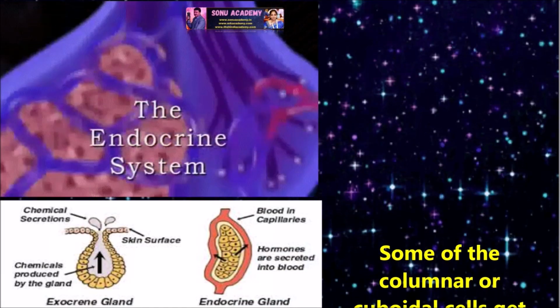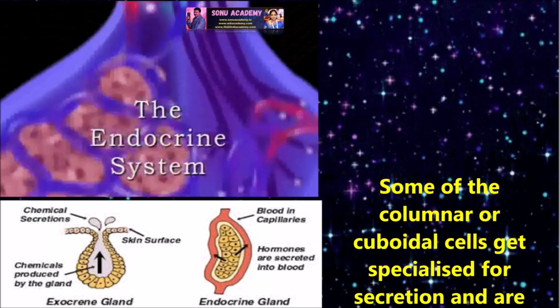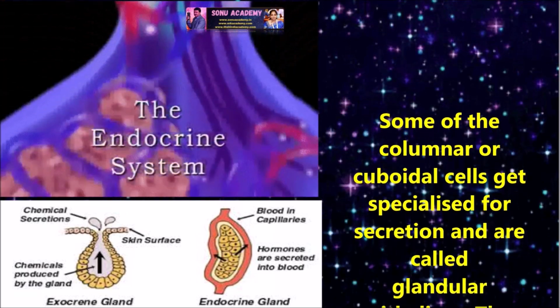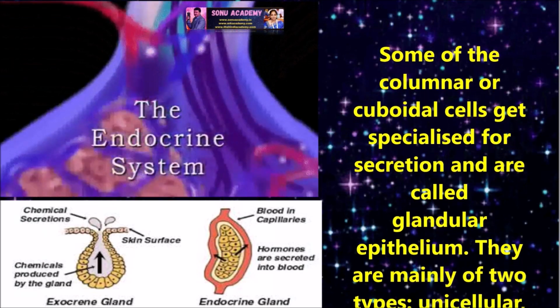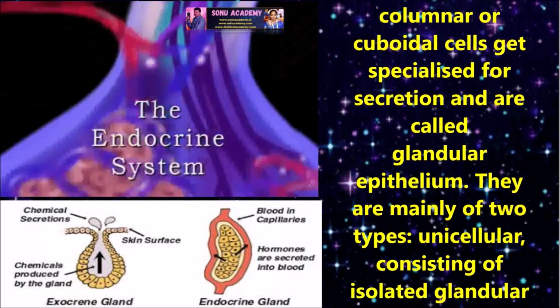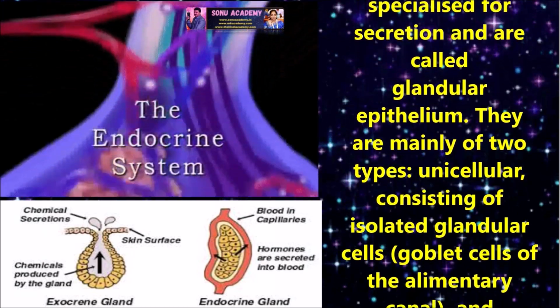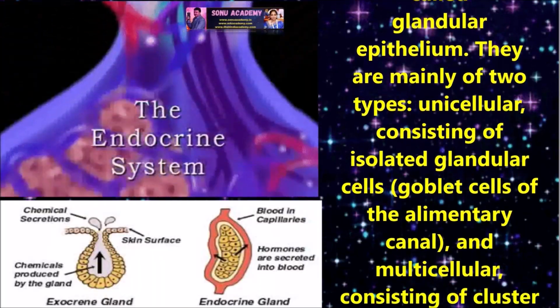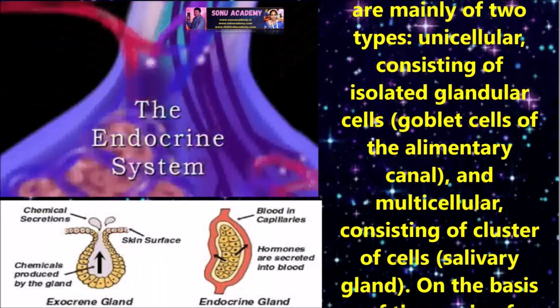Some of the columnar or cuboidal cells get specialized for secretion and are called glandular epithelium. They are mainly of two types. Unicellular consists of isolated glandular cells, and multicellular consists of clusters of cells, like salivary glands.